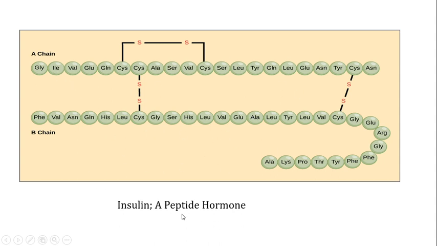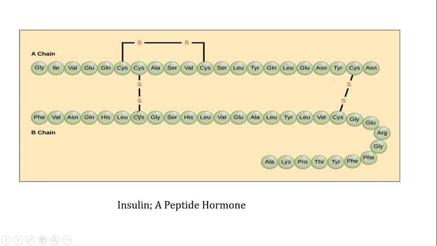This peptide hormone insulin is made up of two chains. One is called the A chain, the other is called the B chain, and the A and B chains are linked to each other by cysteine bridges at this particular position, where the cysteines of chain A and B interact with each other, making the cysteine bridges.